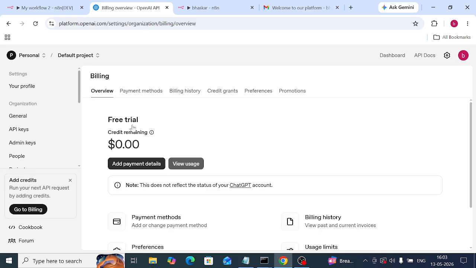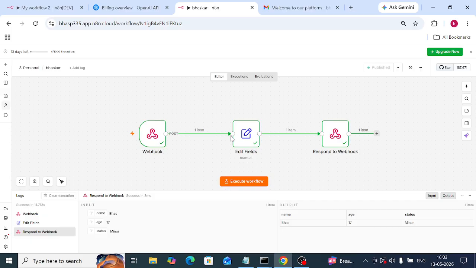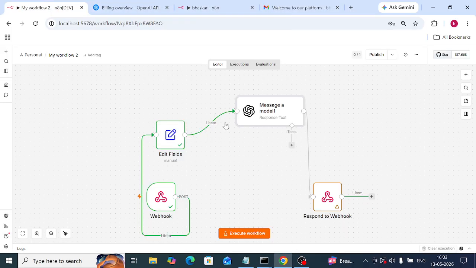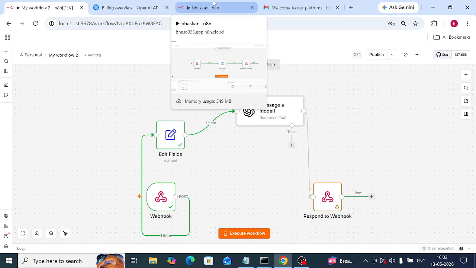I need to pay for this one. This is the demo session, right? That's why I didn't pay. If I add payment details and pay money, then this will work automatically. AI will give Paris is the capital of France. This is the demo session, that's why I didn't pay that amount. Once you join, then I will pay, and then I will show you so many things.